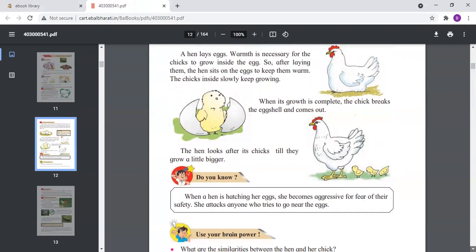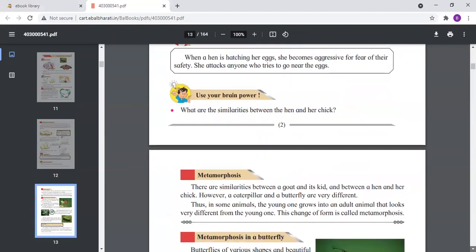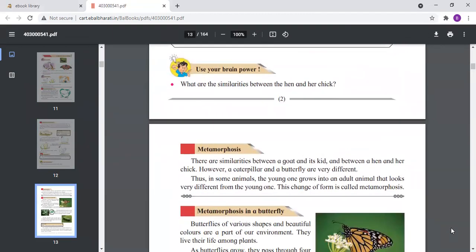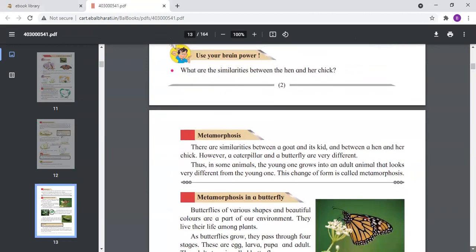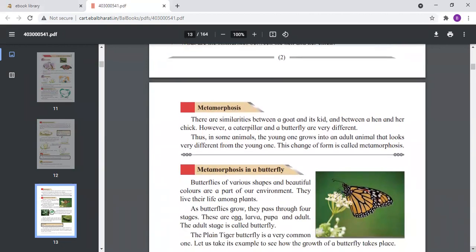Now in the next topic, we are going to see about metamorphosis. Metamorphosis is about the butterflies. You can see the different types and colors of the butterflies. Now there are similarities between a goat and its kid. The young one of the goat looks similar to the goat. The chick of the hen also looks similar, but the caterpillar and a butterfly are very different. Now, what is this caterpillar?